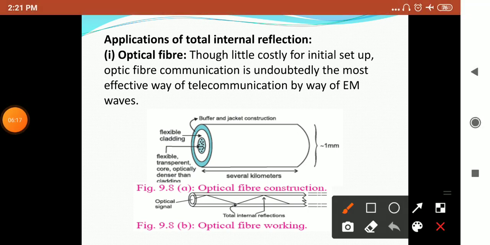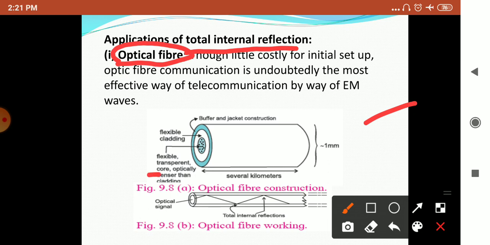The main, popular application of total internal reflection is the optical fiber, which we use in telecommunication. An optical fiber has three important parts. One is the core, which is at the center. After that there is the cladding, and it is coated with buffer and jacket construction.